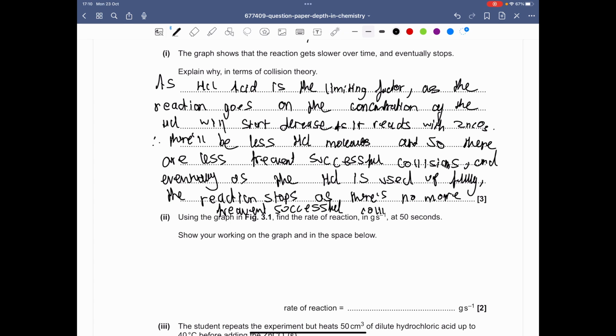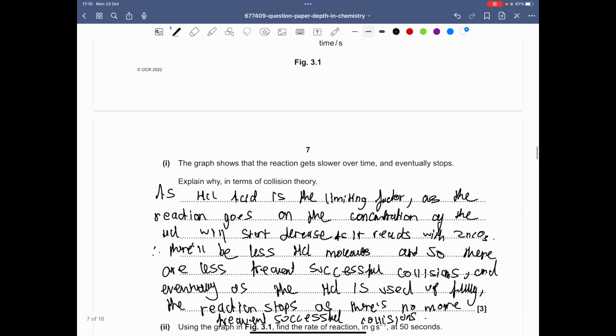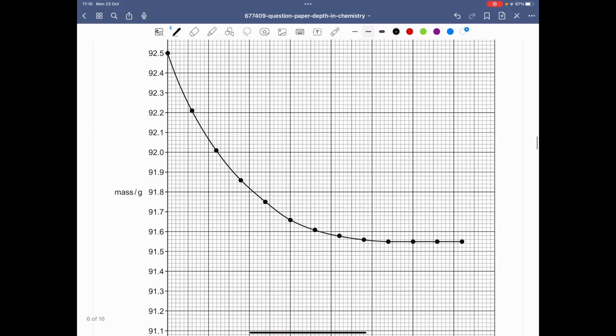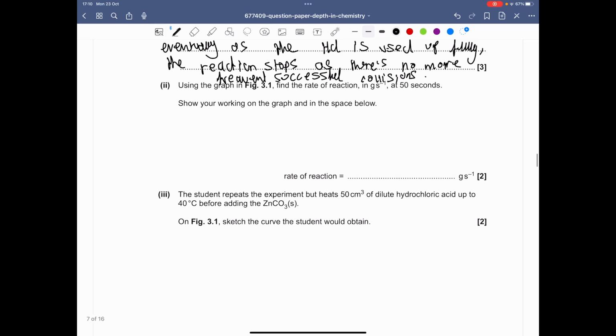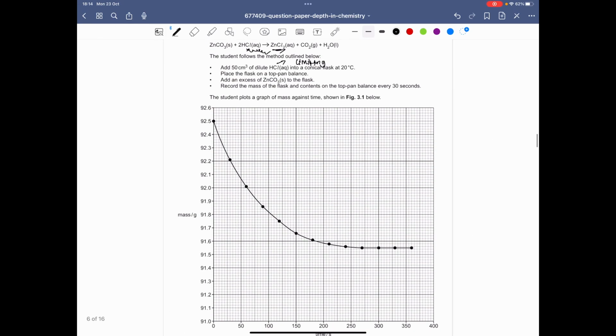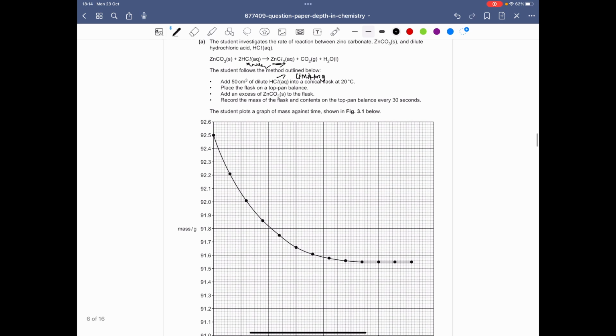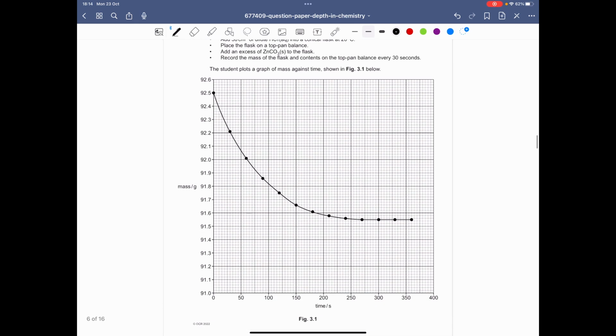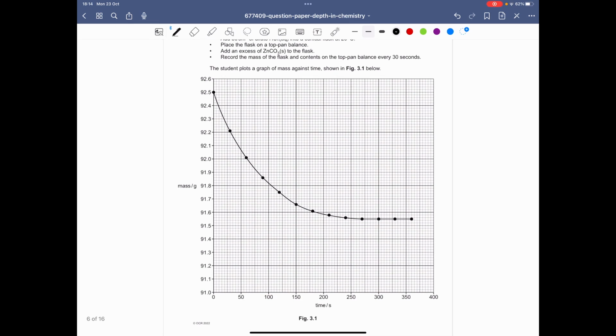Right, that's that. So using the graph in figure 3.1, find the rate of reaction in grams per second at 50 seconds. So obviously, as it's a curved graph and it asks us to find the rate of reaction, we'll have to draw a tangent. Alright, so I've recharged my pencil now. So we can just go ahead and attempt this. So attempt to draw a tangent at t equals 50.